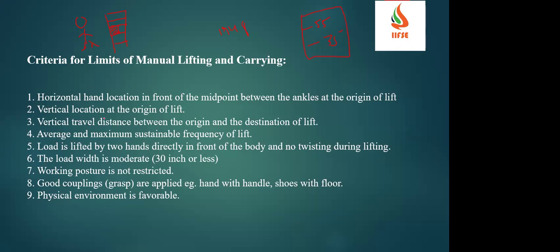And vertical location at the origin of the lift. What is the vertical location? What is the height from where he is handling, at what height? Then vertical travel distance between the origin and the destination of the lift. Vertical travel distance means I can say the levels: first floor, second floor, third floor, fourth floor.